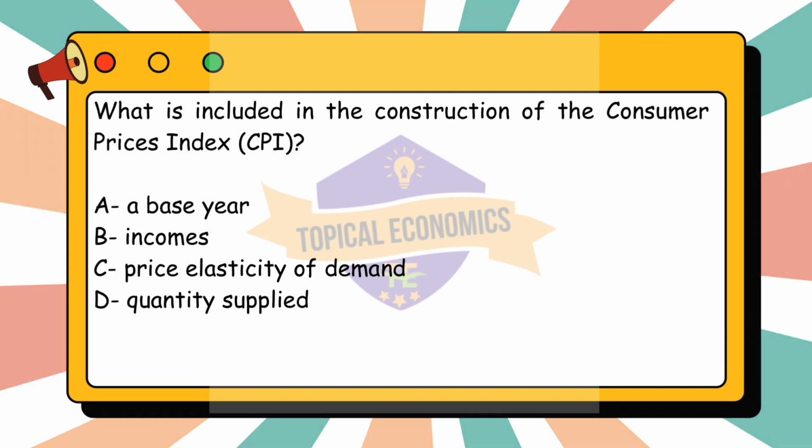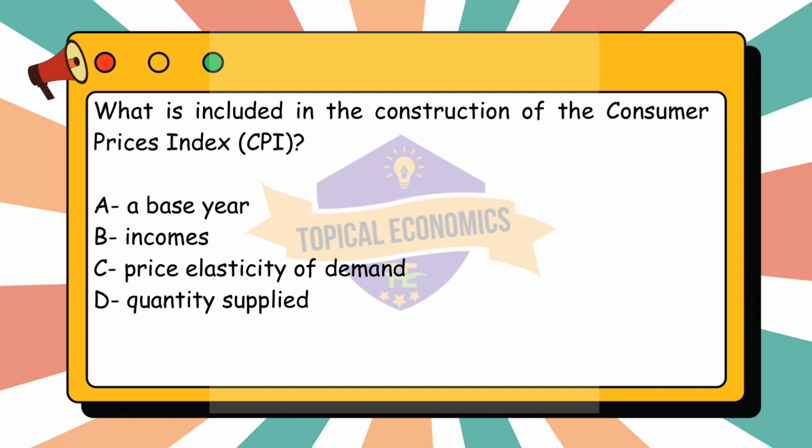Option A, a base year, is the correct answer. The CPI is calculated relative to a base year, which is assigned a value of 100. The index compares current prices to prices in this base year to determine the rate of inflation. So, the base year is crucial in the construction of the CPI. However, let us look at other options as well.